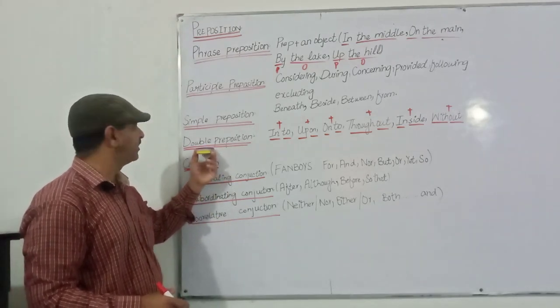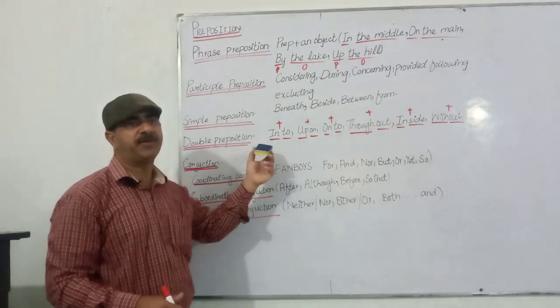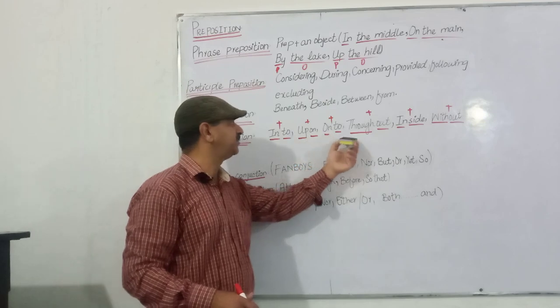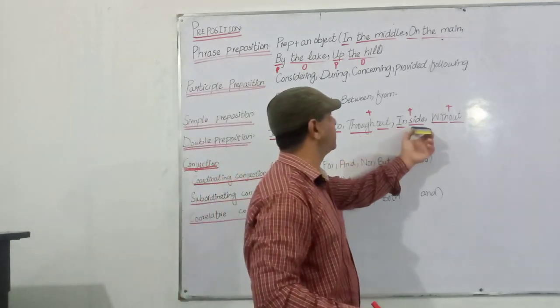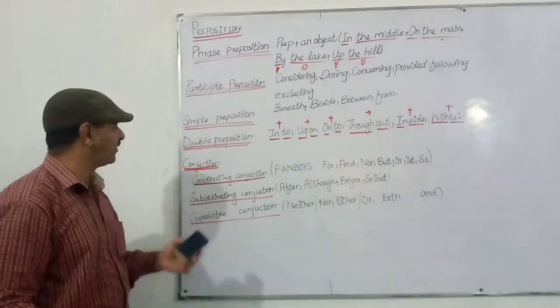Let's start again. Double preposition means a preposition made up of two prepositions. In plus to, up plus on, on plus to, through plus out, in plus side, with plus out. Like this. That is double preposition.